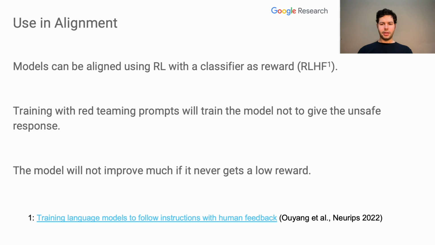Red teaming prompts can be used with RL from human feedback to improve alignment. When red teaming prompts are used as prompts in RLHF, the model will get a low reward on them, so it will learn to improve its output. If none of the prompts used in RLHF cause the model to say something unsafe, then the model will not be able to learn to improve based on the safety reward.